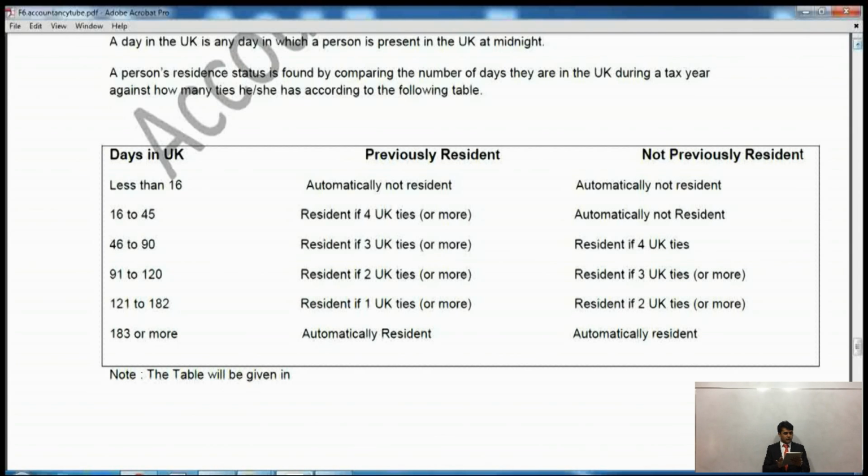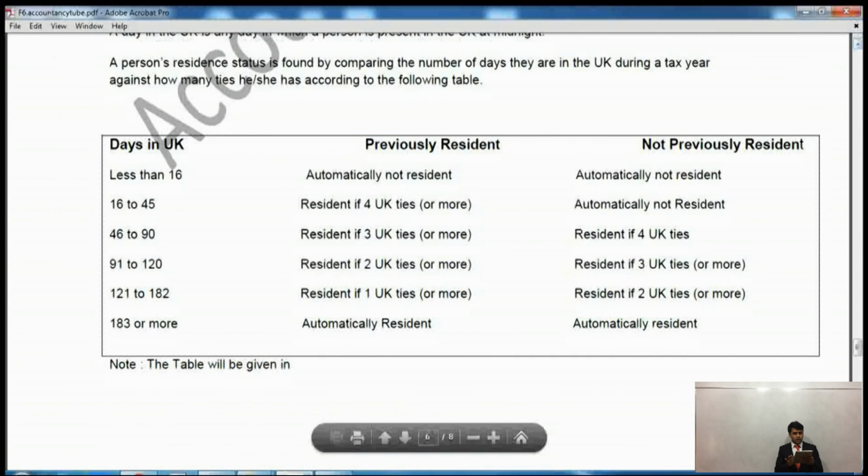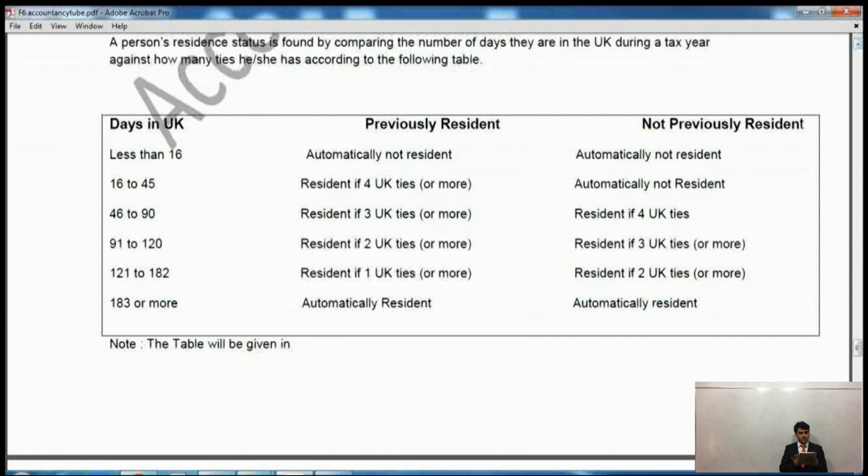There is a following table at the end of this page. Before the table, it says that a person's resident status is found by comparing the number of days they are in the UK during a tax year against how many ties they have, according to the following table. Now, the following table will be given to you in the exam. Please look at this table.